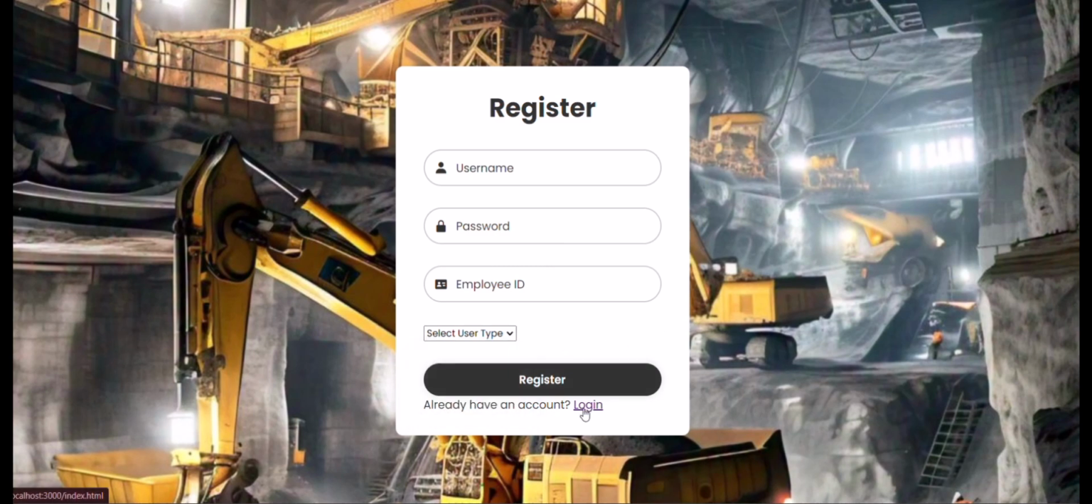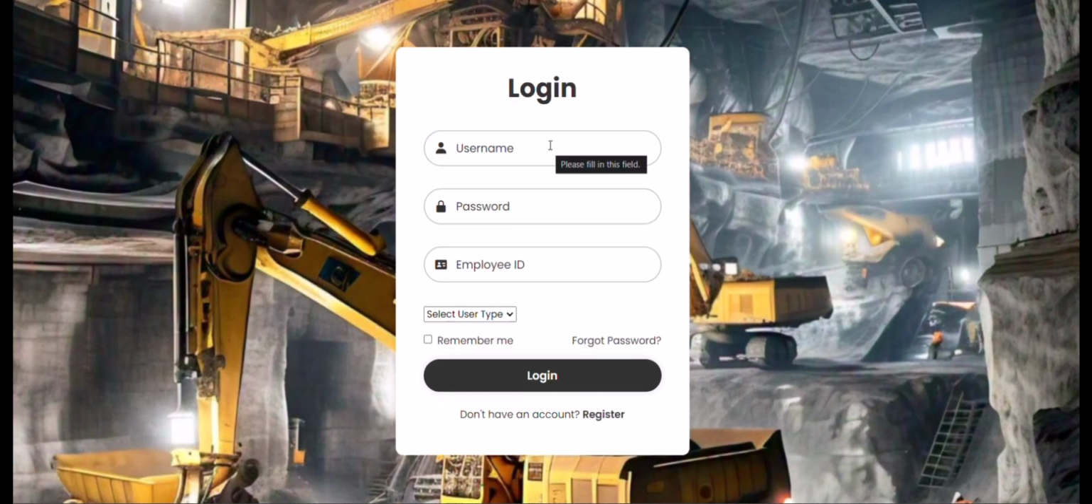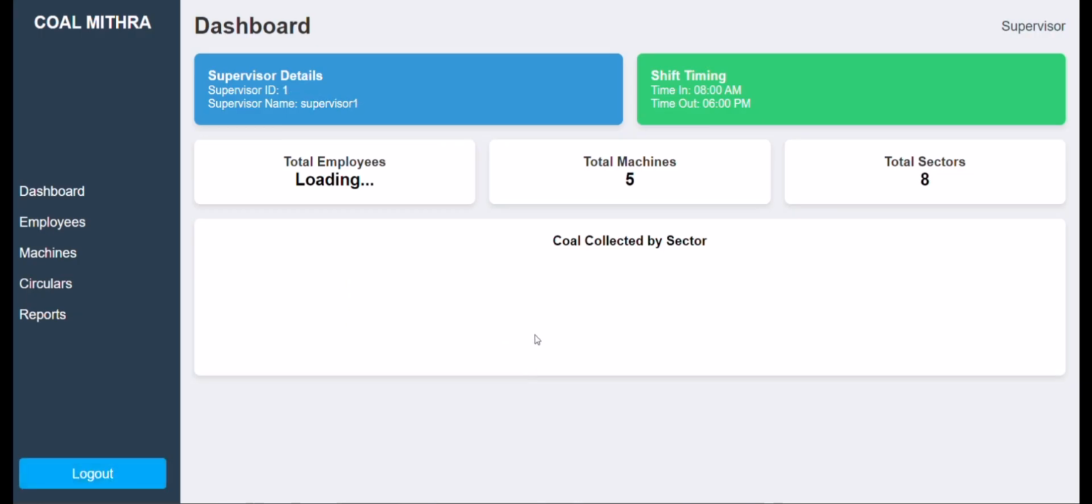Since we already have an account here, let us just log into the existing one. Here we have used encryption in order to provide much more security to our website and its users. Here let us select the option of supervisor. And once we click login, we'll be redirected to the dashboard.